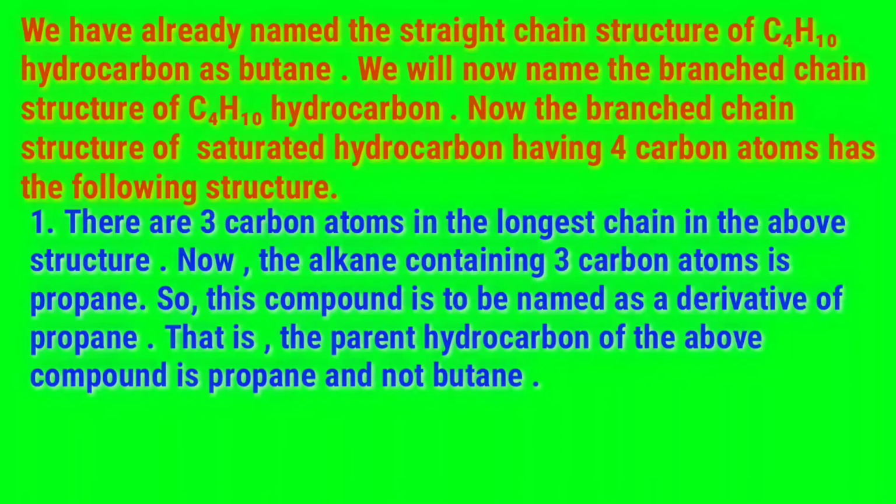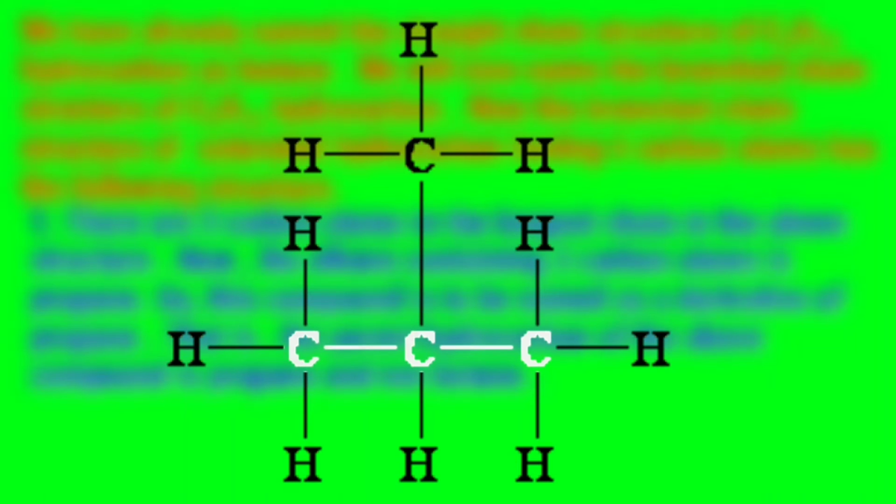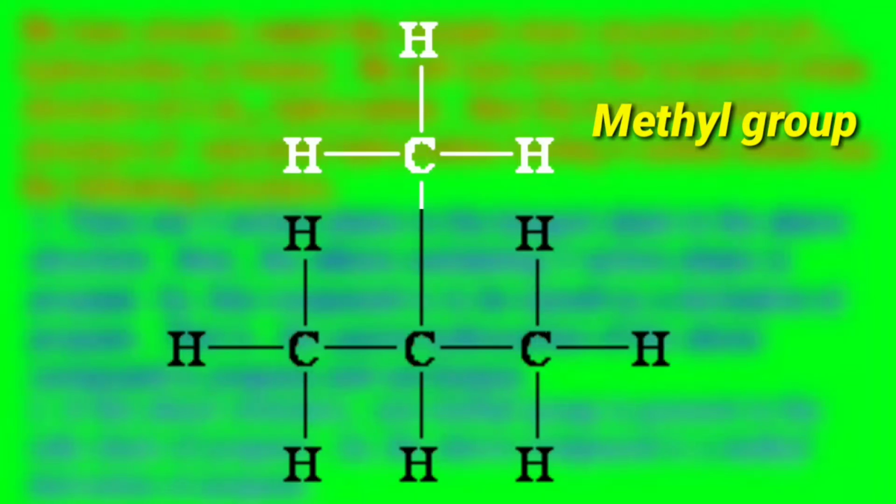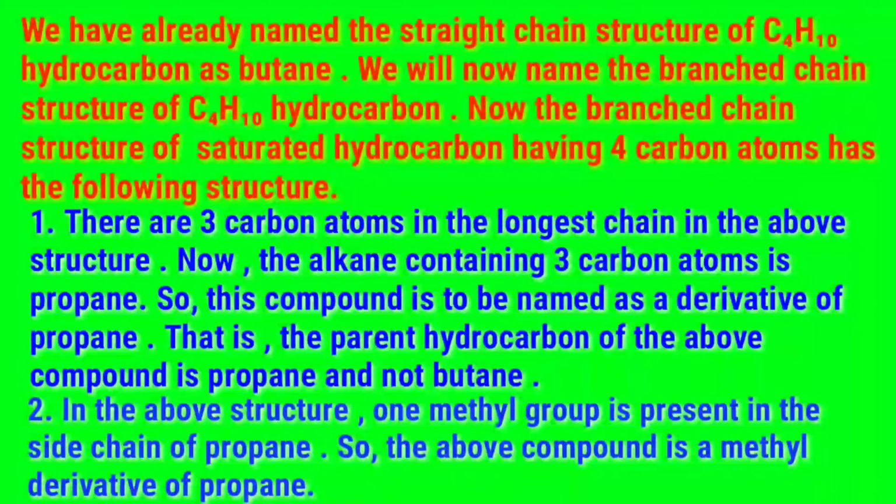First, there are 3 carbon atoms in the longest chain in the above structure. Now, the alkane containing 3 carbon atoms is propane. So, this compound is to be named as a derivative of propane. That is, the parent hydrocarbon of the above compound is propane and not butane. In the above structure, one methyl group is present in the side chain of propane. So, the above compound is a methyl derivative of propane.